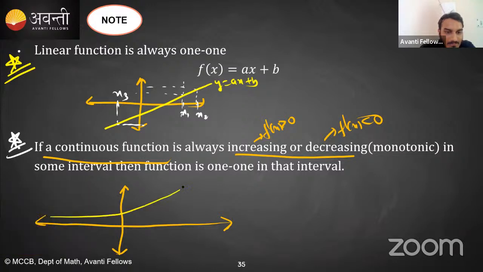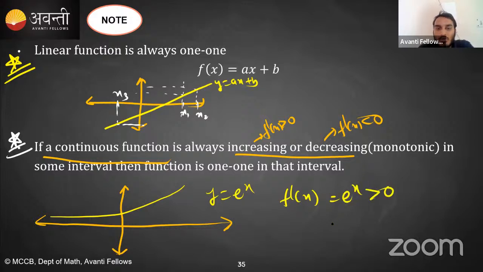Let's say this function, y is equal to e raised to the power x. It is a monotonic function, right? What is f dash x? E raised to the power x is greater than 0, meaning it is a monotonically increasing function. So you can say that for x1, x2, you will always get different values of y. Yes or no? Is this clear? So if a continuous function is increasing or decreasing in some interval, then you will say that it is a one-one function in that interval. Is this clear? Does anyone have any doubt regarding this?